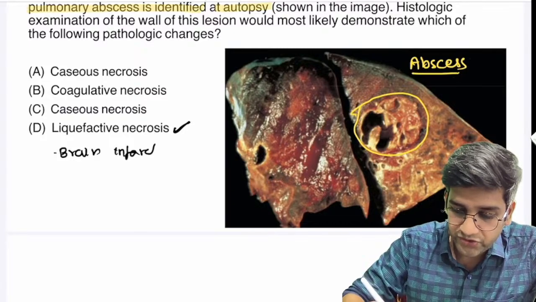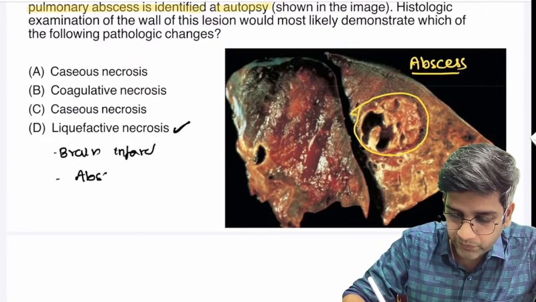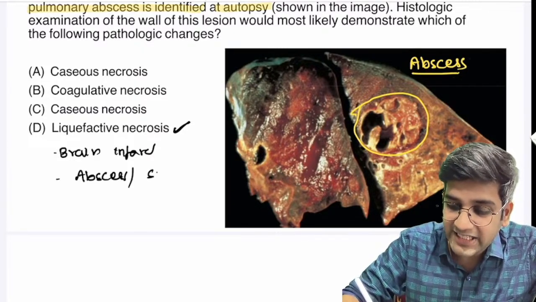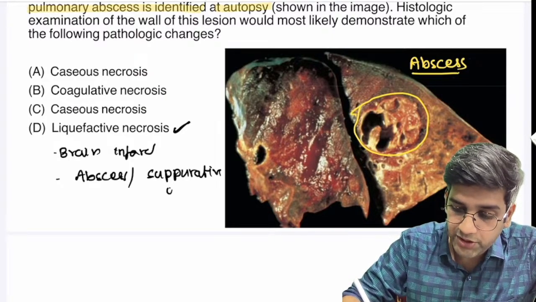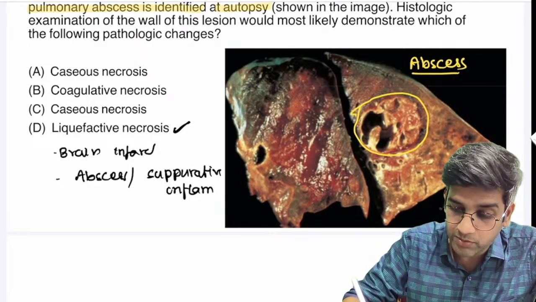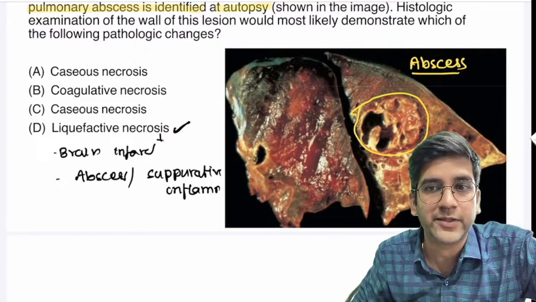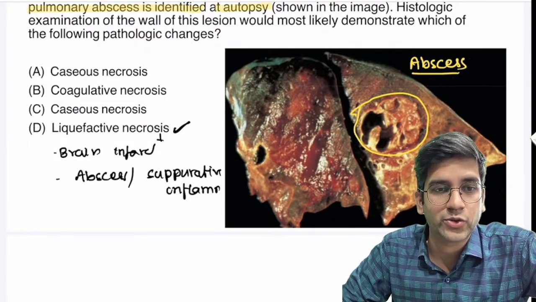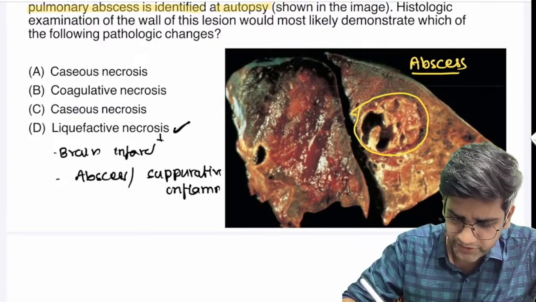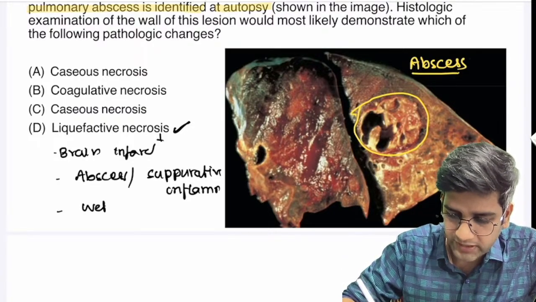You will see them in an abscess cavity. You will see them in any suppurative lesion. Any suppurative inflammation, you will see liquefactive necrosis. Do remember, don't forget it. And what type of gangrene? I'll come to that too. What type of gangrene will have liquefactive necrosis? Dry gangrene or wet gangrene? Obviously, in the case of wet gangrene.